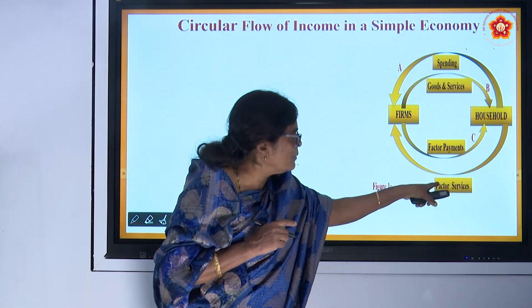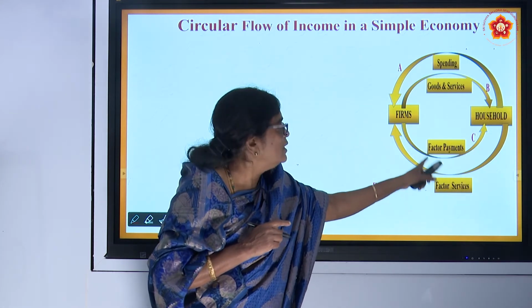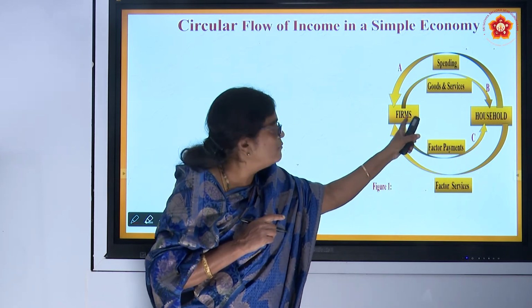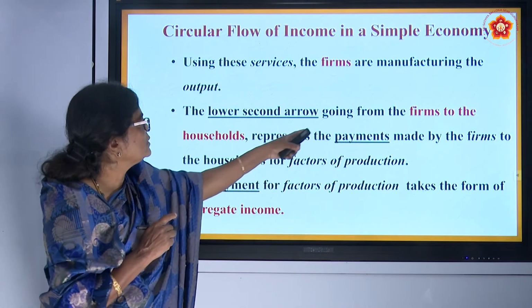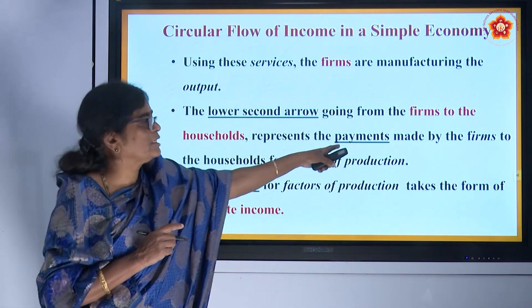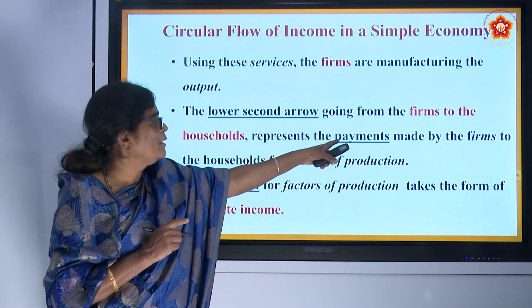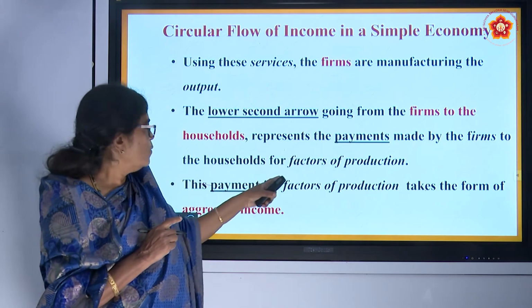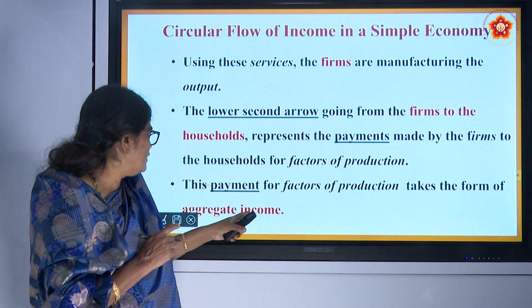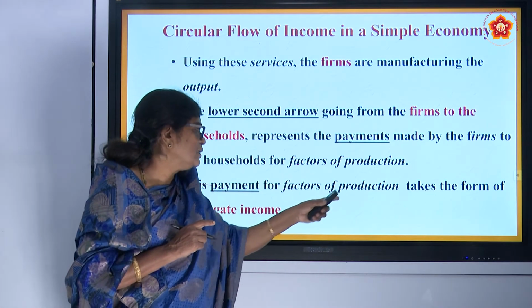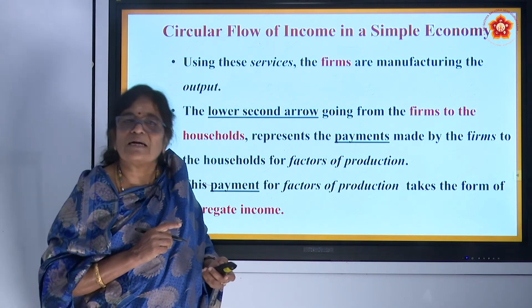Because they receive the factors of production in the form of factor services, therefore they are paying. Who is paying? Firms are paying to the household. Therefore, the lower second arrow from firms to the household represents the payments made by the firm to the household for the factors of production or factor services. This payment is nothing but the aggregate income of the household.